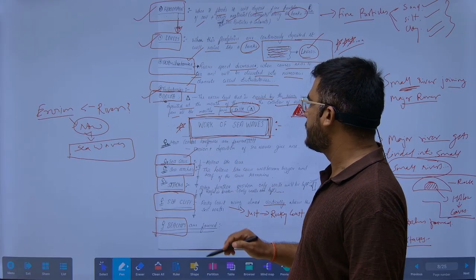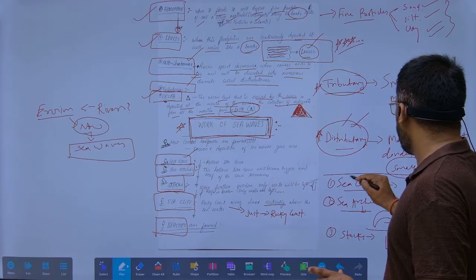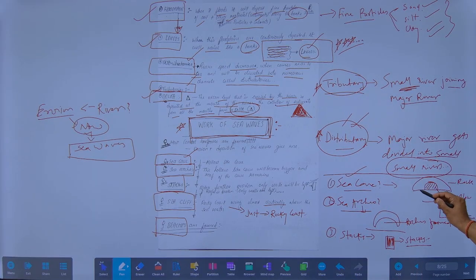So what is the work of the sea? Sea caves. Suppose there is a big rock here like this, and the water will continuously bombard it, and the rock will go away from this particular area.